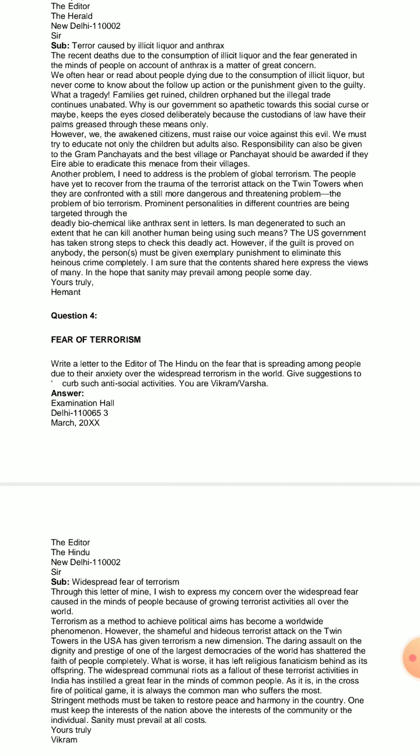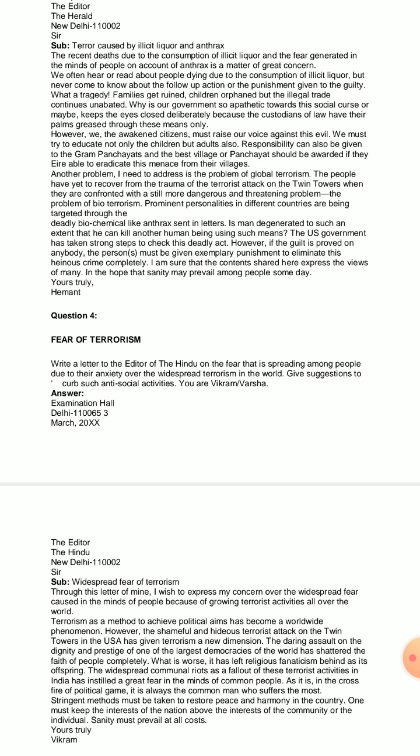Prominent personalities in different countries are being targeted through deadly biochemicals like anthrax in letters. Has man degenerated to such an extent that he can kill another human being using such means? Has man degenerated to a great extent that he kills others with the help of harmful chemicals like anthrax? The US government has taken strong steps to check this deadly act.